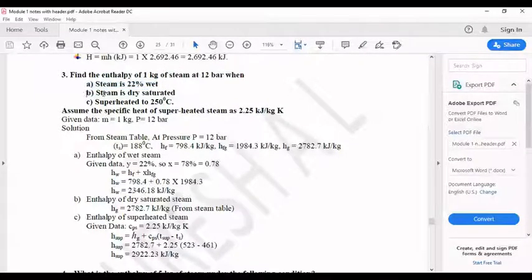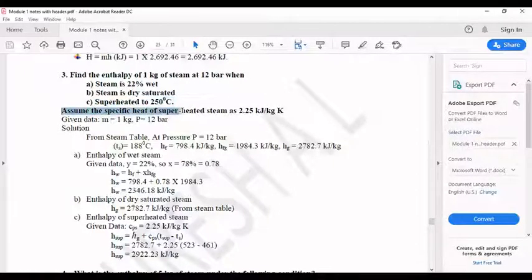In the second question, the steam is dry saturated. So according to this, the steam is dry steam. The type of steam is dry steam. So for this, you refer to the wet steam formula table. For this, you refer to the dry steam formula table. Again, the last question, superheated to 250 degrees Celsius. For this, you refer to the superheated column.